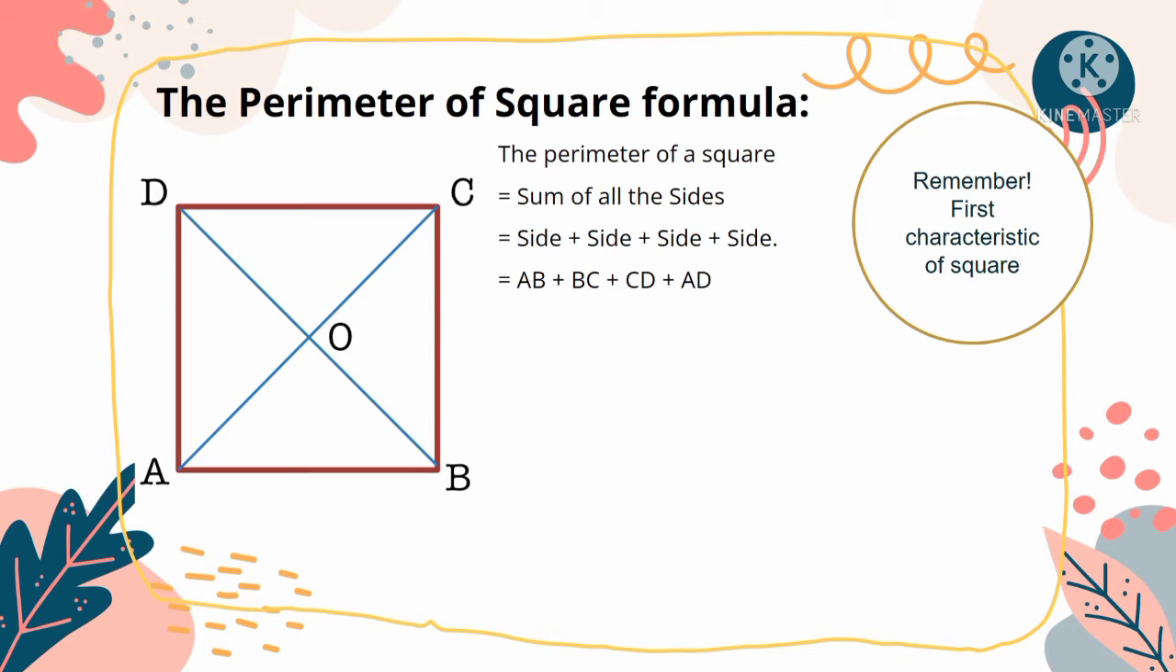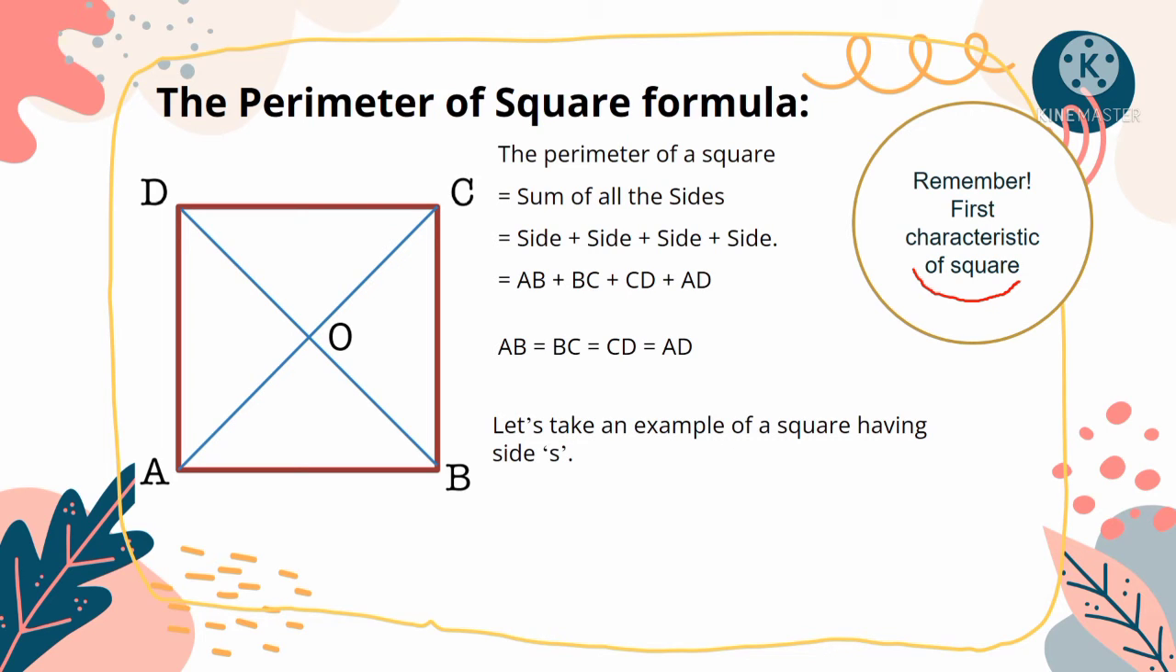Perimeter of square formula. The perimeter of a square is equal to the sum of all the sides. Side plus side plus side plus side equals AB plus BC plus CD plus AD. We have known about the first characteristic of a square, that the lengths of all the 4 sides of a square are equal. So, AB equals BC equals CD equals AD.